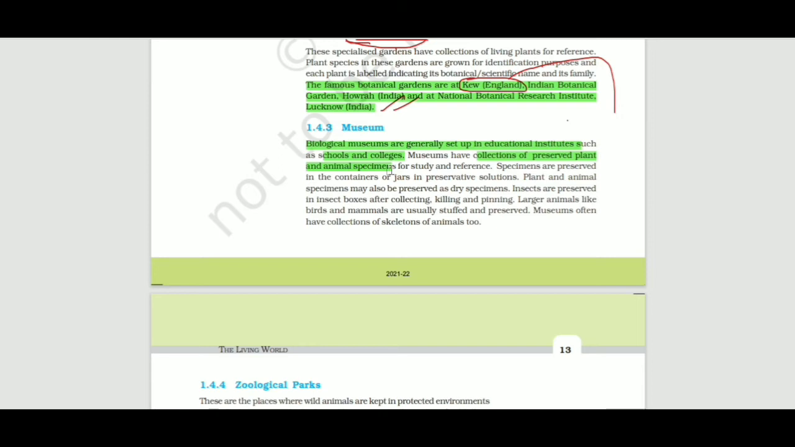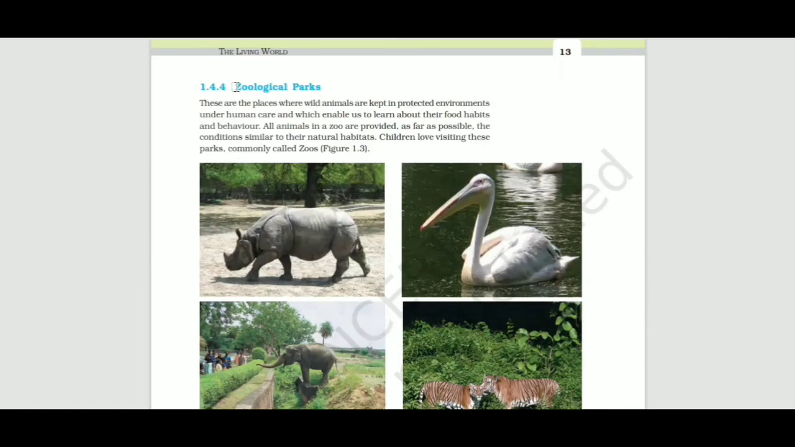Insects are preserved in insect boxes after collecting, killing and pinning. What are these steps? The first step is collecting, then killing, then pinning. And they are stored in the insect boxes. Large animals like birds and mammals are usually stuffed and preserved. Museums often have a collection of skeletons of animals too. Our next topic is the zoological park. Now let's move on to the zoological park.